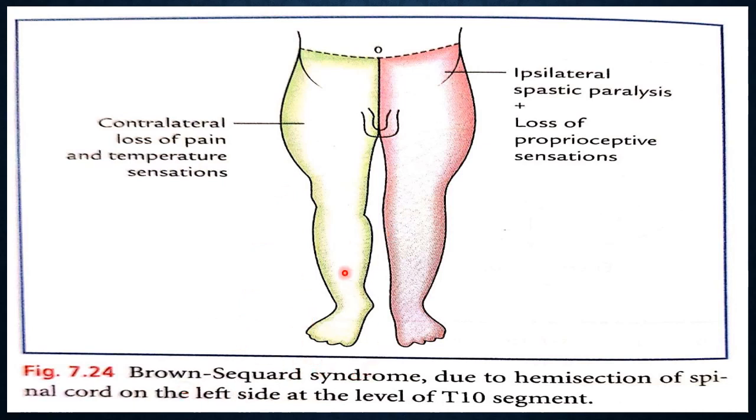Here it is the left side at the level of T10: contralateral loss of pain and temperature, and ipsilateral spastic paralysis and loss of proprioceptive sensation due to the affection of the posterior column of this side and the anterior spinothalamic tract of this side.